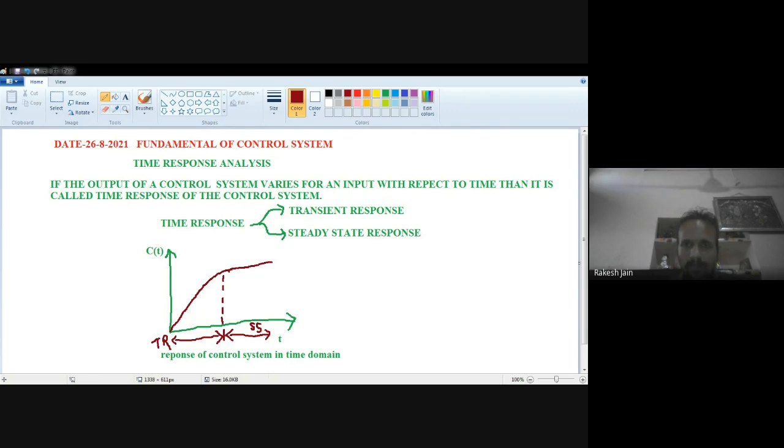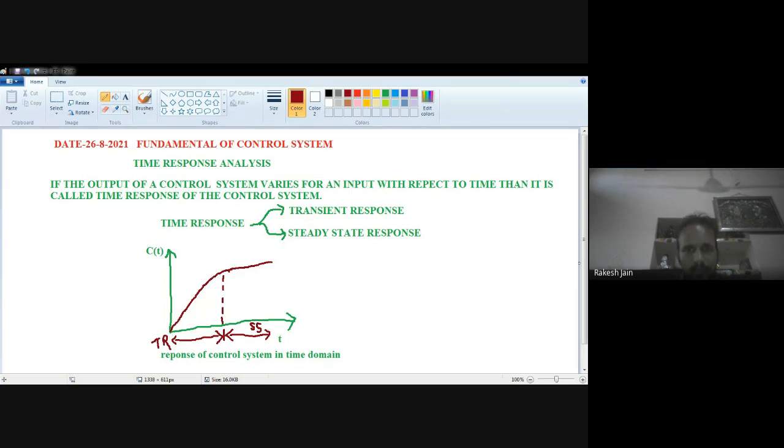After some time, our output will reach the steady state position, which means a constant value. The output takes certain time to reach this value, so the output before the steady state is the transient response. And the part of the time when the response remains after the transient response is known as the steady state response.